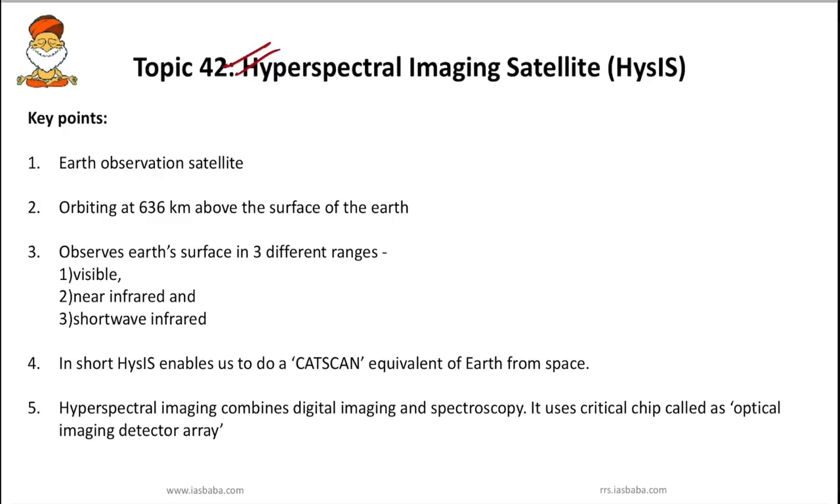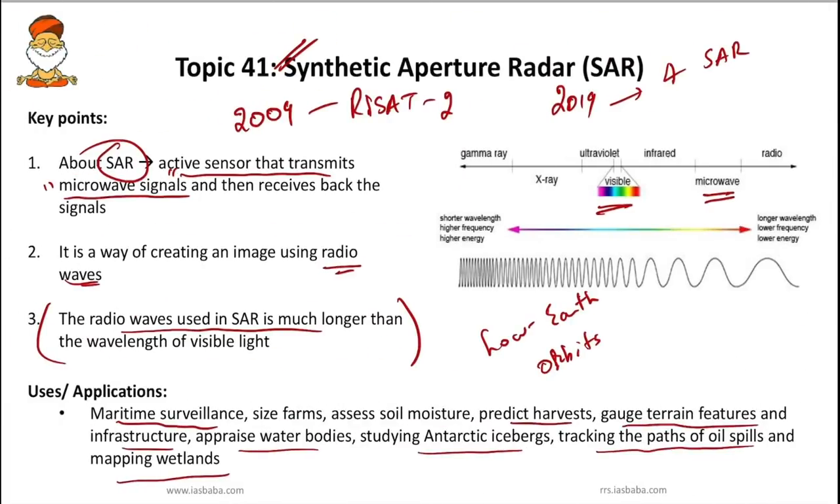The only difference is that here it doesn't use microwave signals, rather it is using visible and infrared signals. Okay, so we'll see. Even this hyperspectral imaging satellite is an Earth observation satellite, and usually they orbit around 636 kilometers above the surface of the Earth. This particular hyperspectral imaging satellite observes the Earth's surface in 3 different ranges, that is visible, near infrared and shortwave infrared. As I said, in SAR it is using microwave, right?